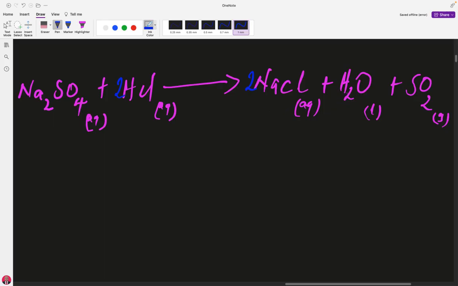Sorry, this is sodium sulfide, not sodium sulfate. I made a mistake.